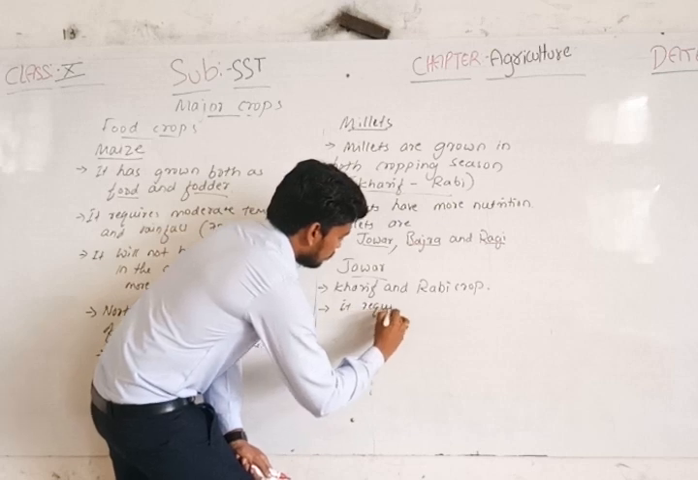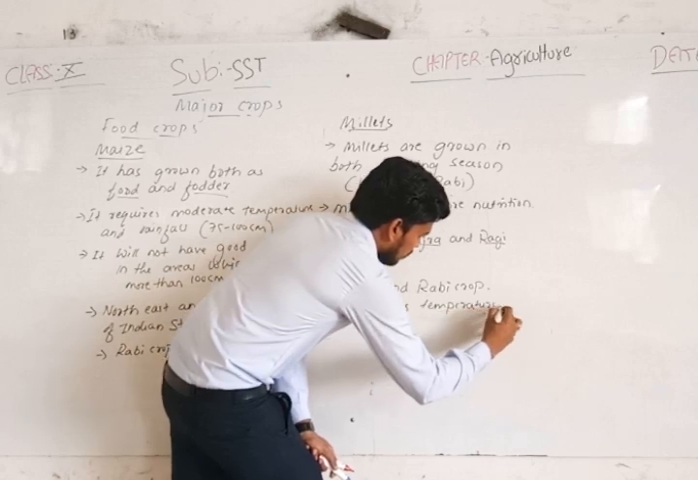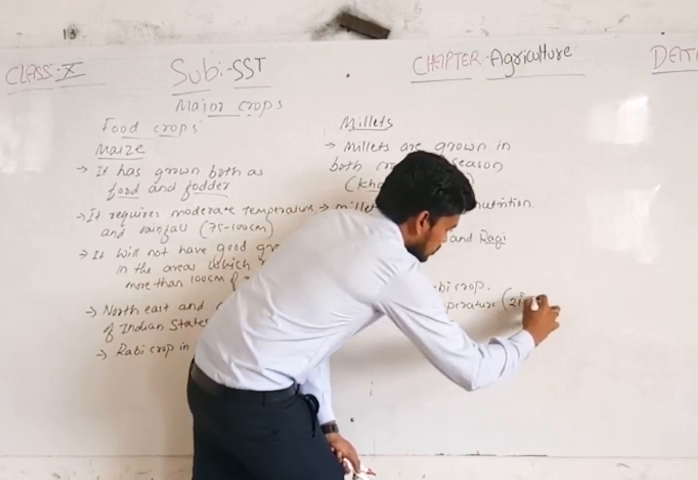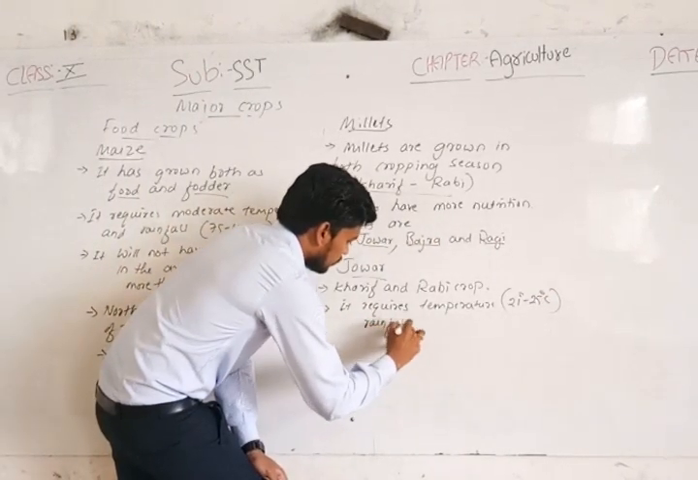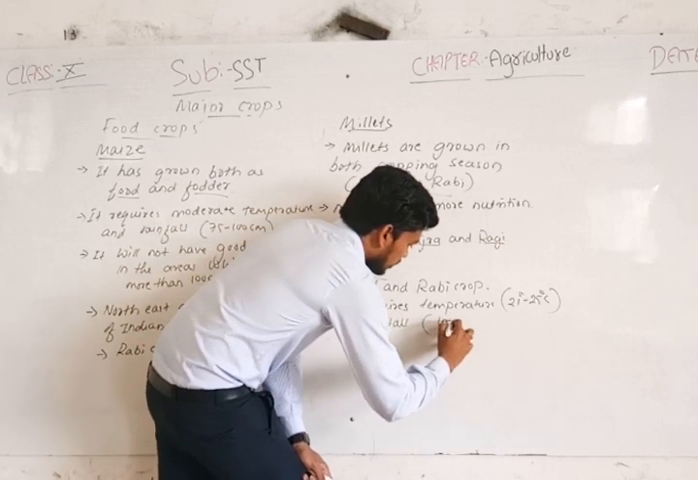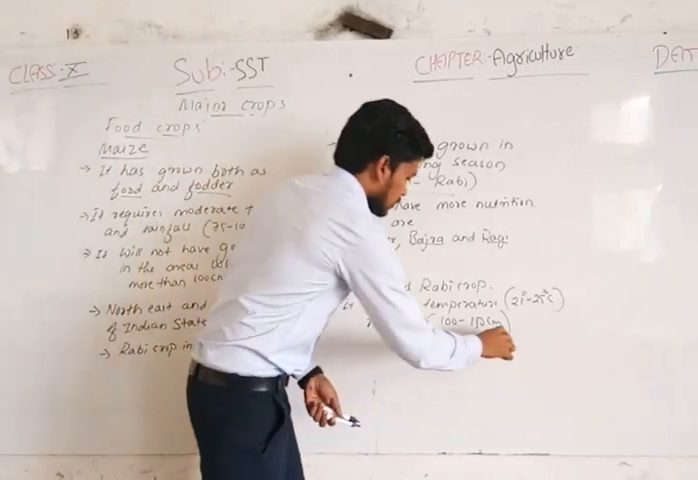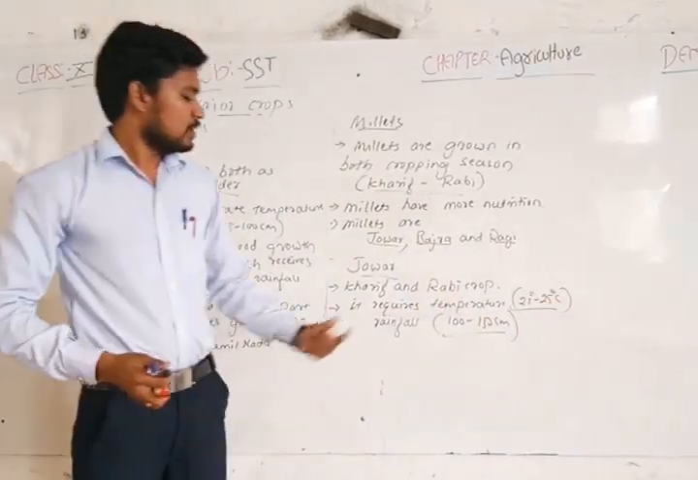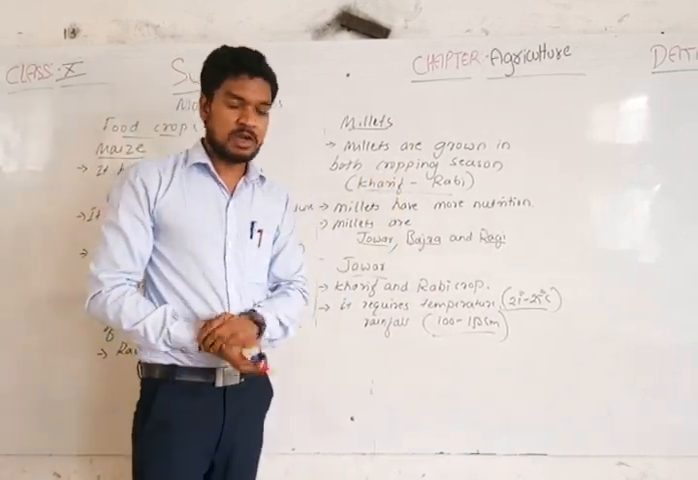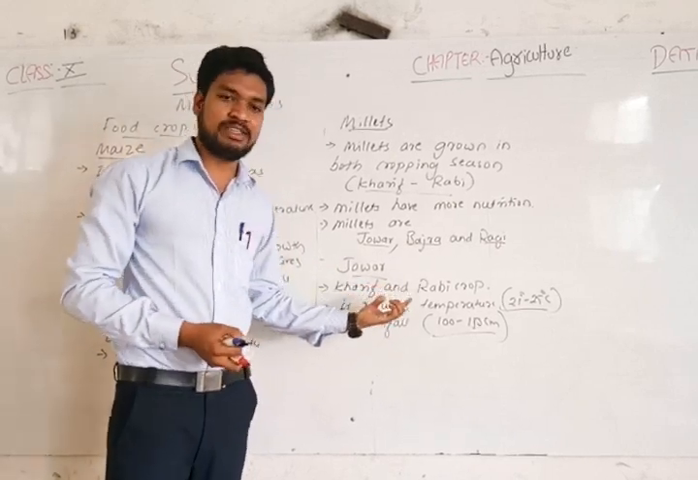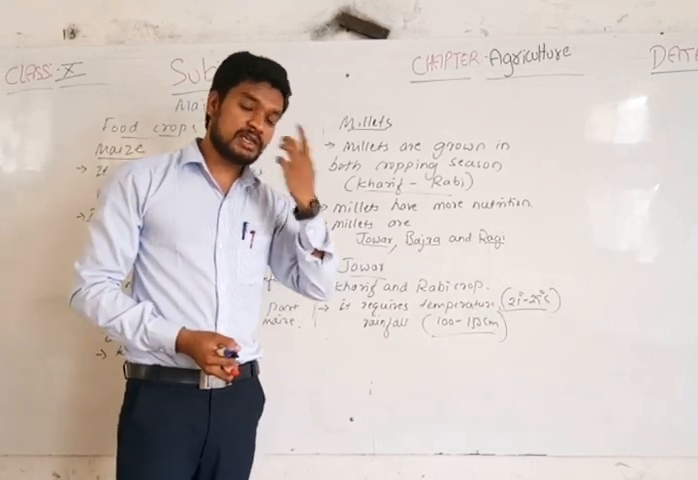It requires a temperature of around 21 degrees Celsius to 25 degrees Celsius, and around 100 to 150 centimeters of rainfall per annum. Jowar can be grown in areas which receive high rainfall and also moderate rainfall. With the help of irrigation facilities, it can be grown during the rabi season, and it can be grown in places with high and moderate temperatures.